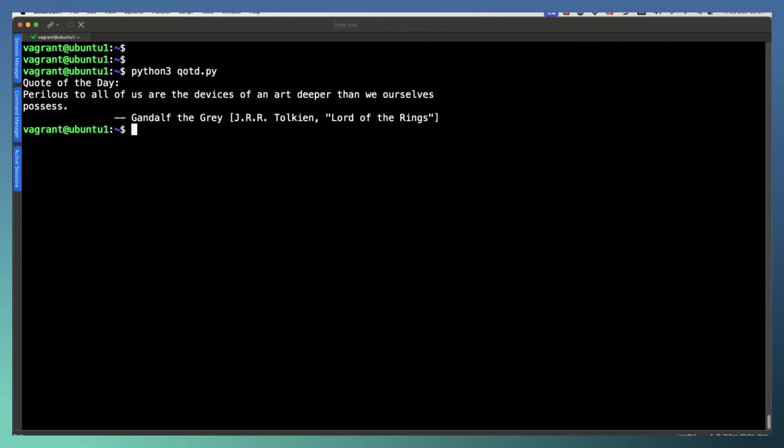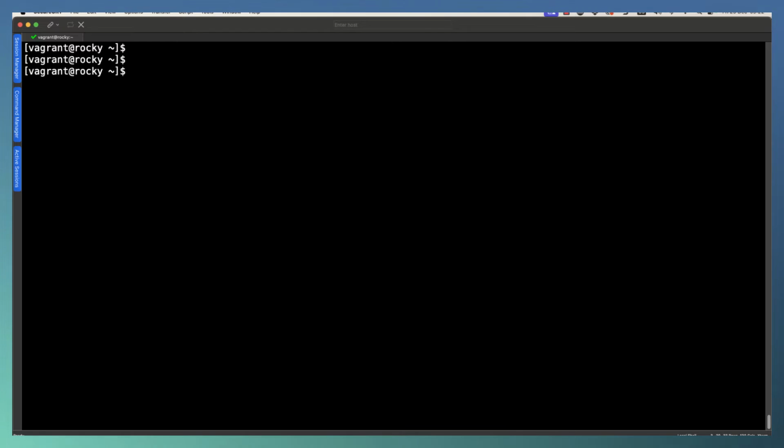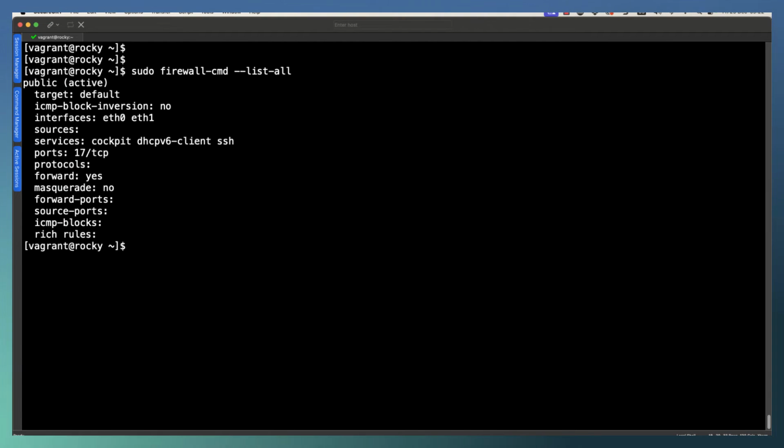So all of this is very good, but of course, it's not going to stop me going through and running it 100 times again. So we really need to limit the amount of connections. When I start listing my firewall rules, so firewall-cmd and then --list-all, we can see towards the bottom there are things called rich rules.